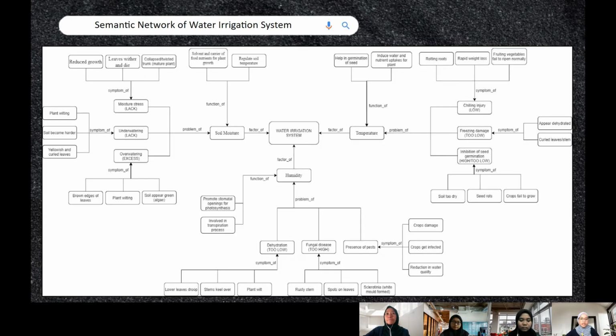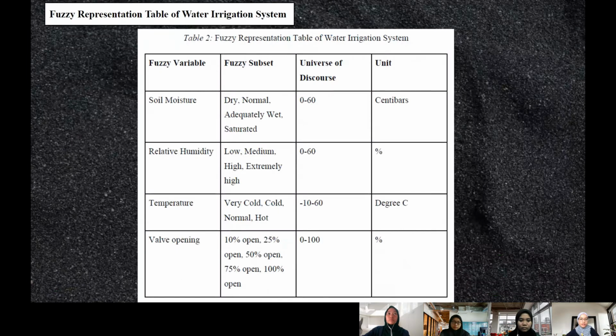So for knowledge representation, this is our semantic network. And then this is our fuzzy representation table. We have 3 inputs and 1 output. The fuzzy variables are soil moisture, relative humidity, temperature, and valve opening.